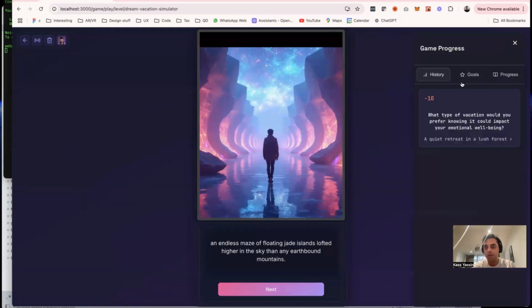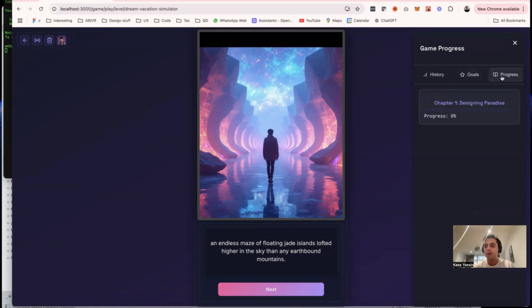How it works here is, you can track the choices that you made and the results of the mini game. Here's the goals that this game has. So it's emotional intelligence, stress management, resilience. And you can track your progress. So we're still on chapter 1. We haven't really made much progress at all.